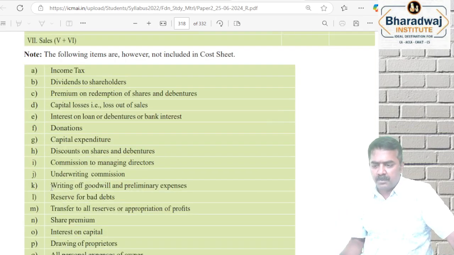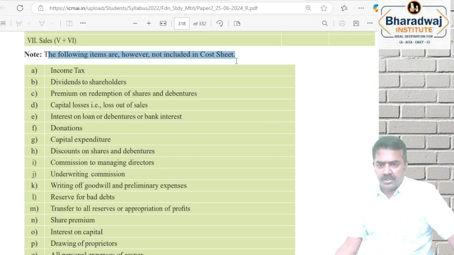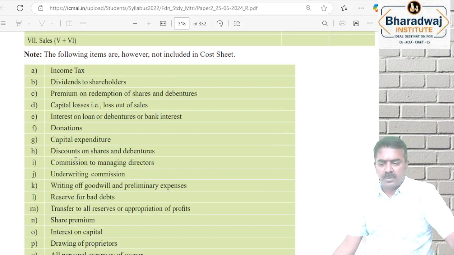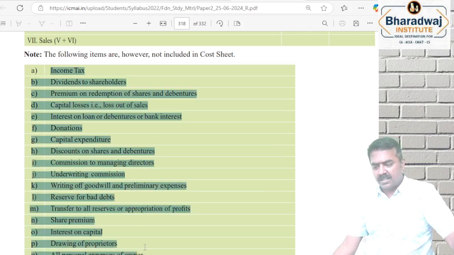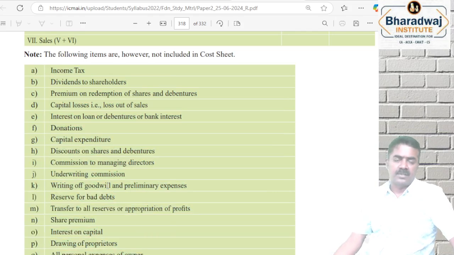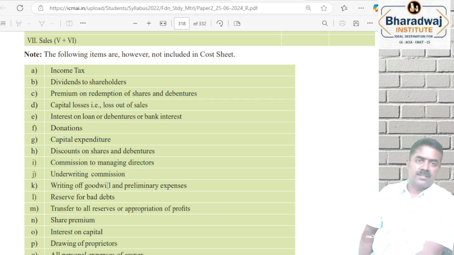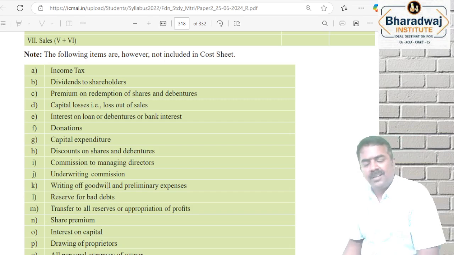And one of the most important things is, these are the things which are not included in cost sheet. You would have learned in the regular class. These are all called as pure financial items. That is not considered in which one? Cost sheet. This is not connected with production. This is not operating in nature. These are all non-operating expenses in nature. Pure financial items, we don't consider in cost accounting.